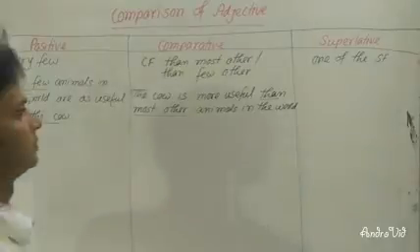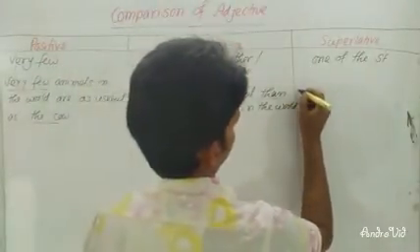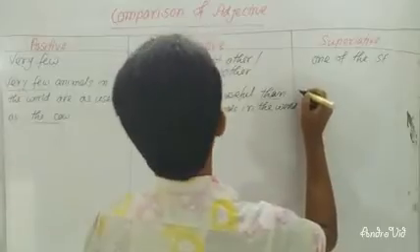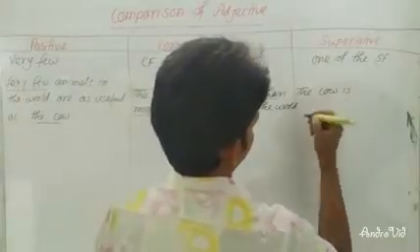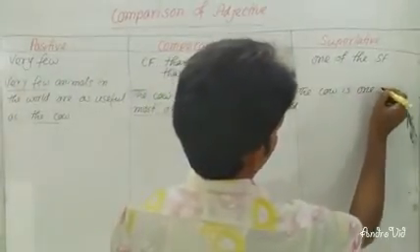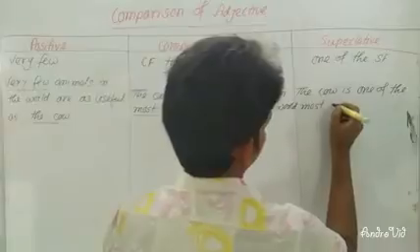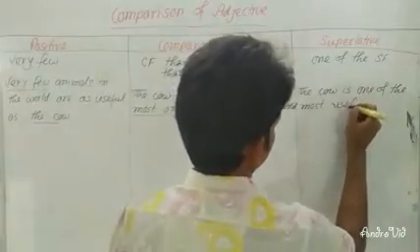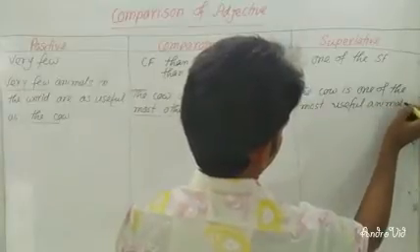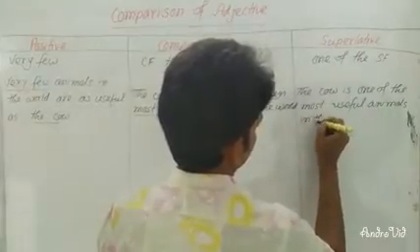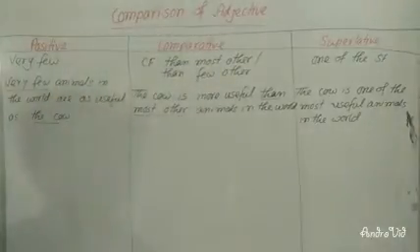Also comparative form. Then no other. If you have here like this, then at the time of changing into comparative, the cow is one of the most useful animals in the world. The cow is one of the most useful animals in the world.